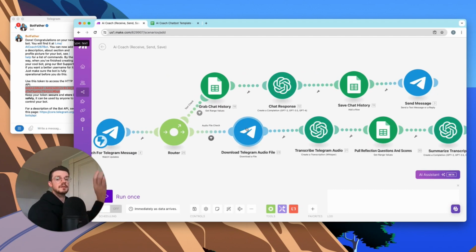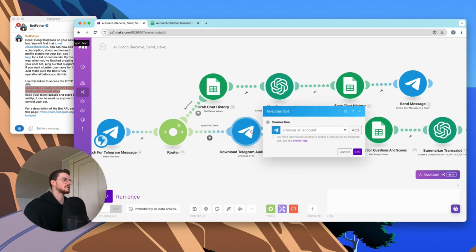So the second part of this that I've set up in this same Make automation is the Telegram audio file. So this is going to grab the audio file that we send to the chatbot. Essentially every single night, the chatbot is going to send a message and ask the user to send a reply answering a bunch of questions, and the answers are then going to come in, get transcribed, and then we're going to do some more stuff with that.